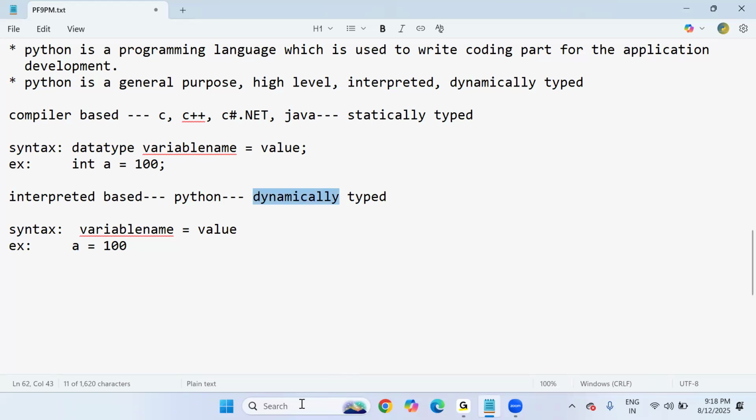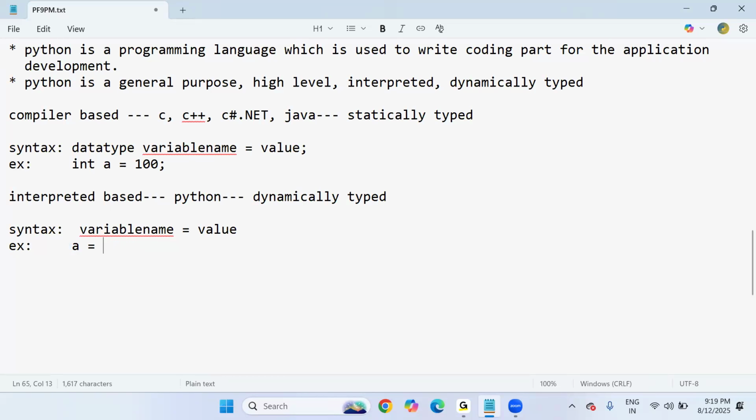Dynamically typed means during the program execution time, based upon the value, Python only will decide the data type for this variable, like integer. If I say 10.5 is my value, Python will decide for the variable a that the data type is float.